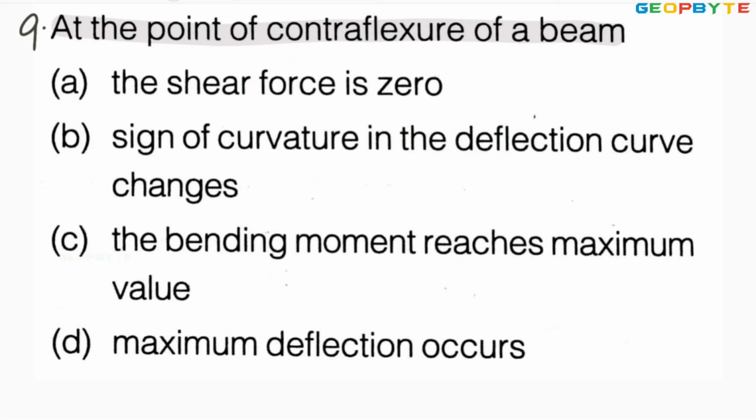And remember, you can find the point of contraflexure in the overhanging beam. Once again, it means at the point of contraflexure, bending moment is 0, and it is generally found in the overhanging beam. Look at the options.